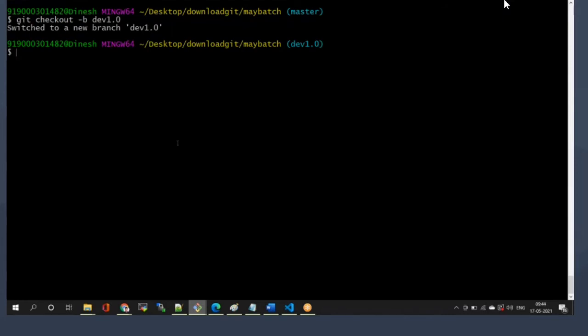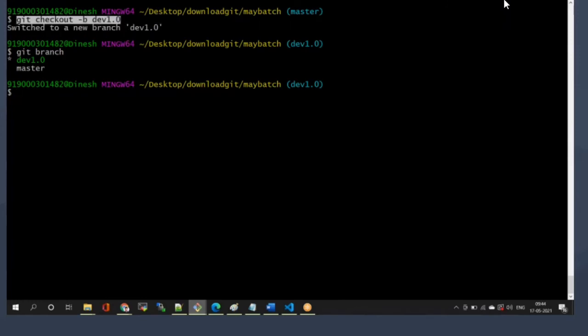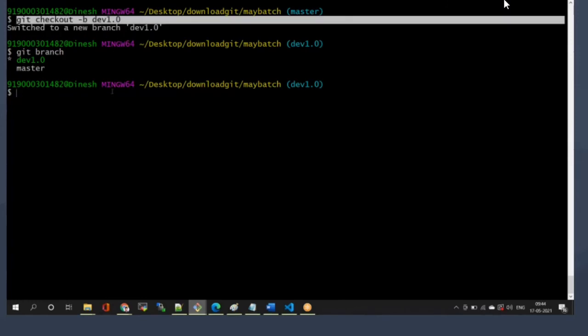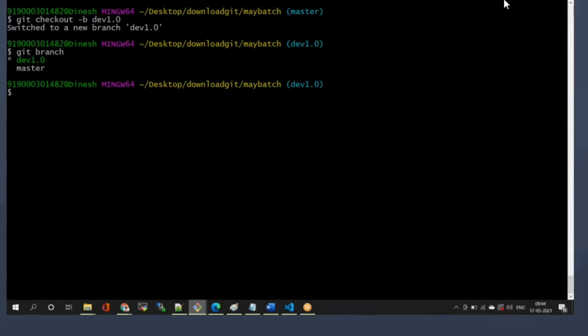I want to check how many branches are available in my repository. The command is git space branch. That's why on day one I gave the list of commands. You see, this command is available in your notebook. Git checkout -b new branch name is the command to create a new branch.